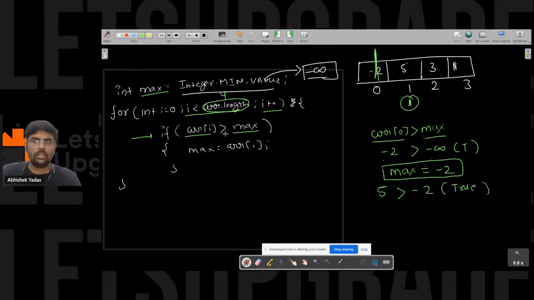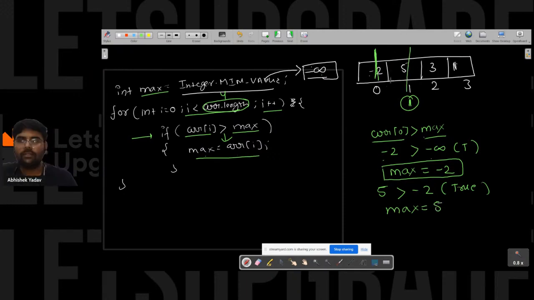So you will move inside the if condition and execute this line, that is max is equal to ARR of I. So now you got the new maximum value, that is 5. Till this point the maximum value is 5. So you will move to the next value.